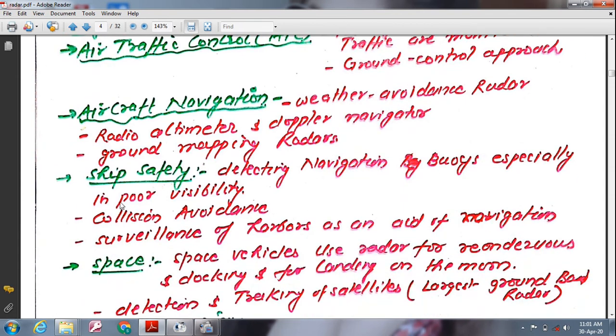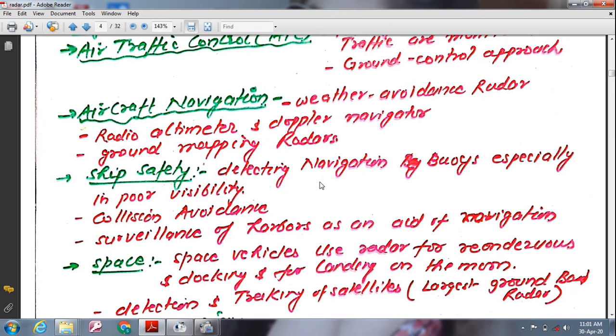Next is ship safety. Radar is used for enhancing the safety of ship travel by warning of potential collision with other ships and for detecting navigation buoys, especially in poor visibility. In terms of numbers, this is one of the largest applications of radar, but in terms of physical size and cost, it is one of the smallest. It has also proven to be one of the most reliable radar systems.